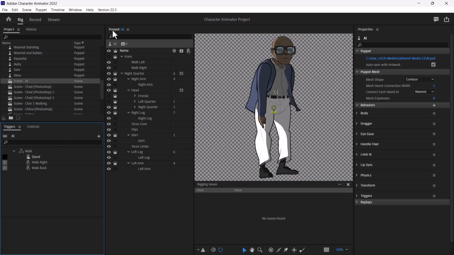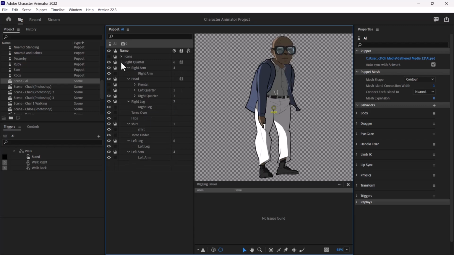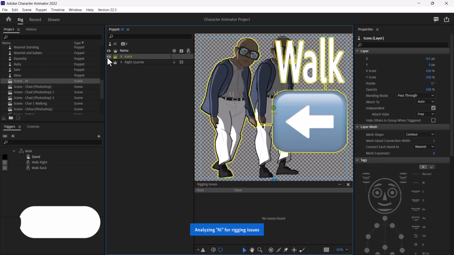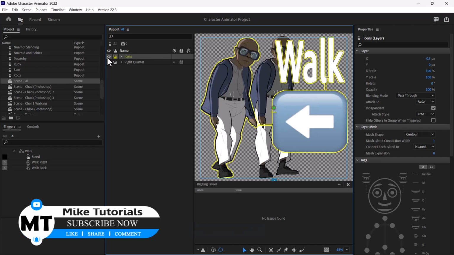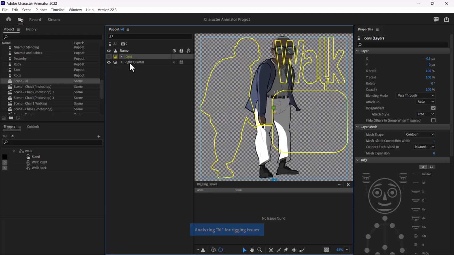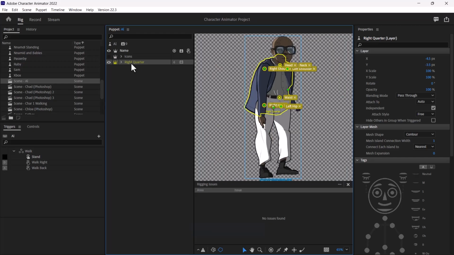Now here in the puppet panel, you can see the structure of your puppet. These are basically some icons that were added. So I can just toggle them on. So here they are. This is just an icon, it's just a still image. Now this is the major puppet itself. Now you can see how it's arranged.